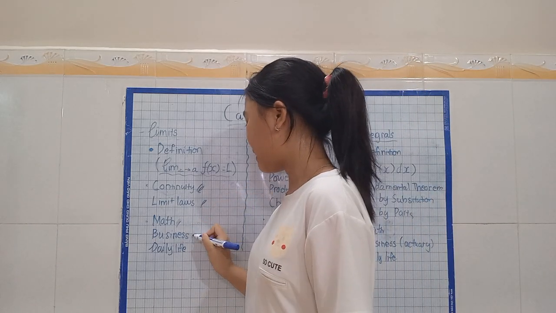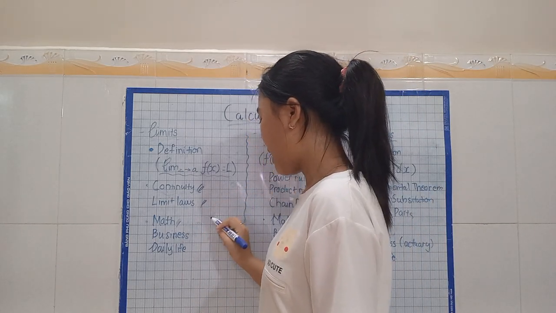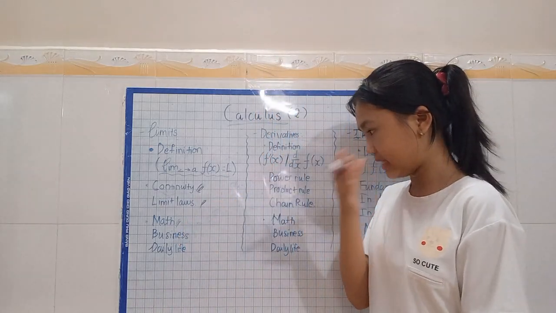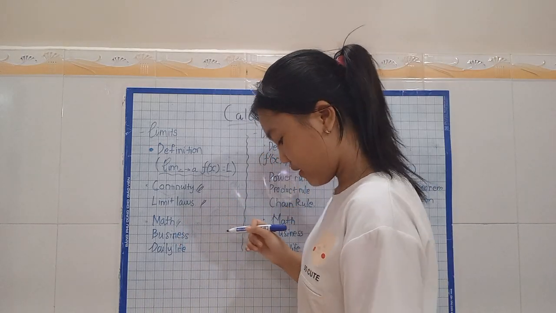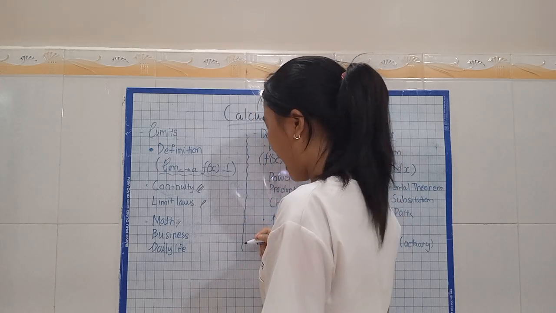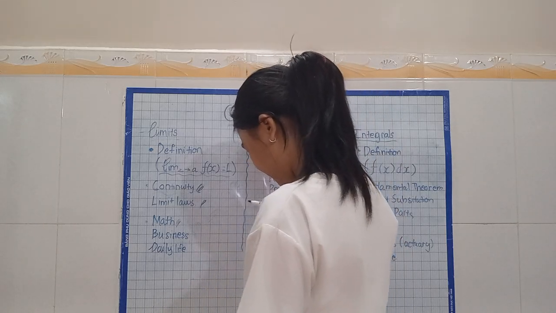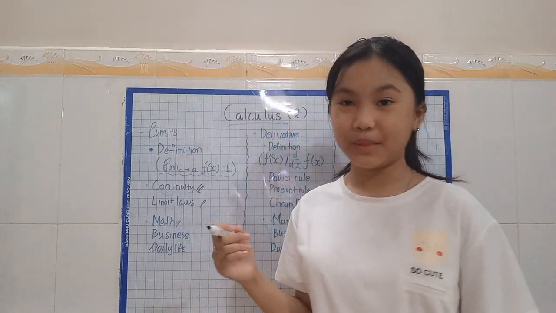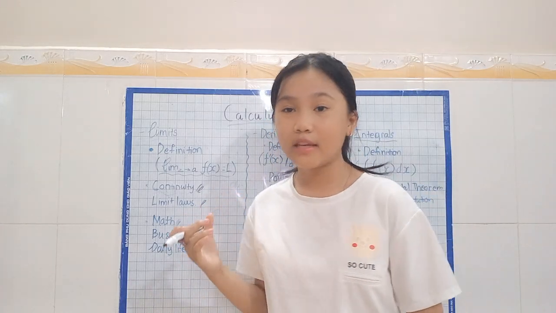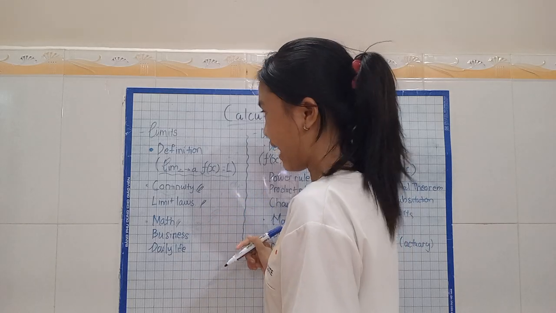That's basically what can limit how our business progresses. And lastly, in daily life, it could be used in applying natural phenomena, such as predicting the weather. So it's actually really crucial.